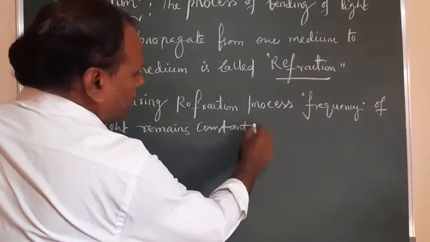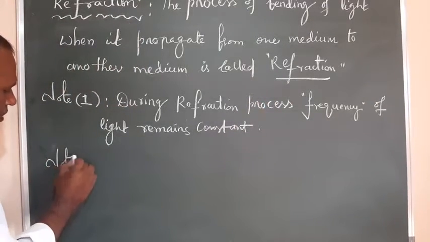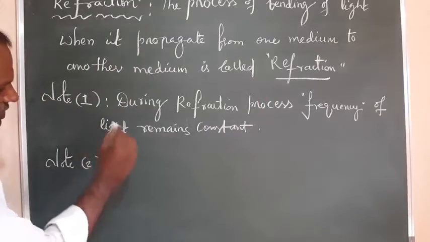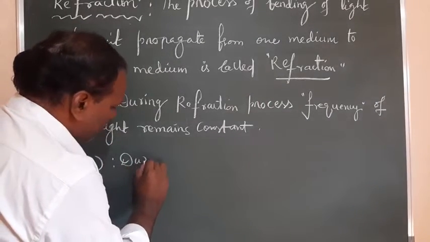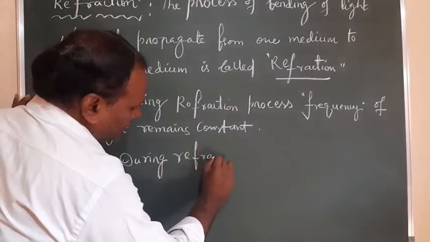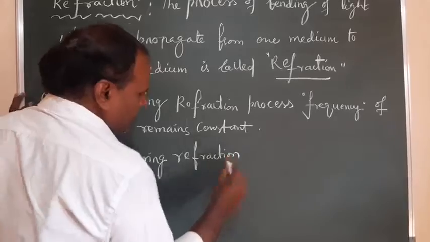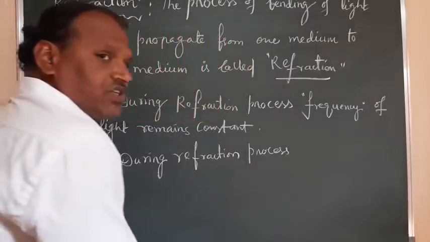And which variables are variable or change? So that I am writing in note 2. During the refraction process, which variables change?